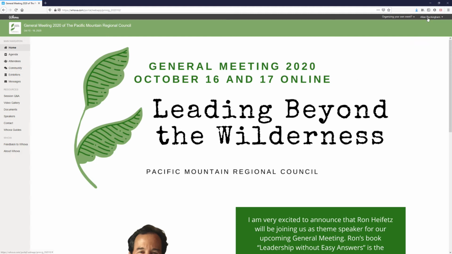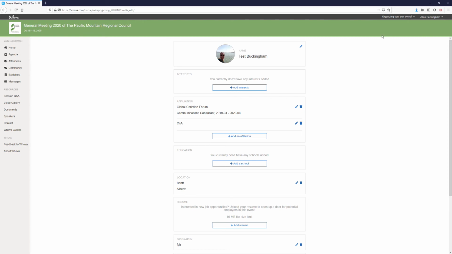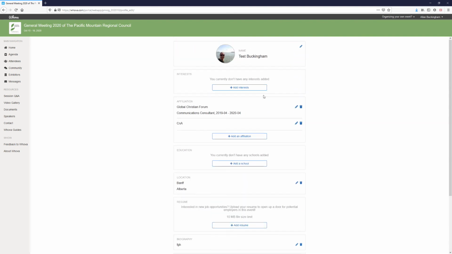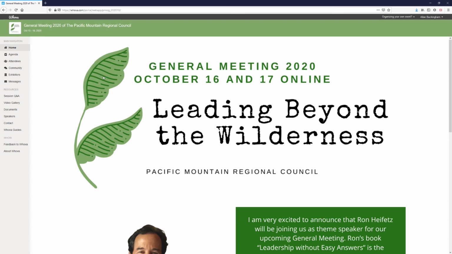And then up here in the upper right-hand corner, where it says my name, Allan Buckingham, if you click the arrow next to your name, because it will be your name when you sign in, it says my profile. And here's where you want to put your name. This is my test account, so I've changed the name to Test Buckingham, and it shows up in some places. And you can change your affiliation, add some interests, your location, a little resume, bio, that kind of stuff if you would like. And once you're done, to do that, you click the edit, the little pencil icon, and then you'll save that section. And once you're done and back to this page, then you just need to click back to the home screen and you've edited your bio.